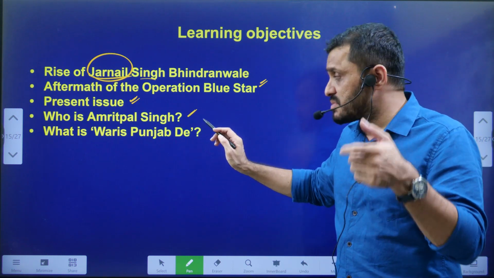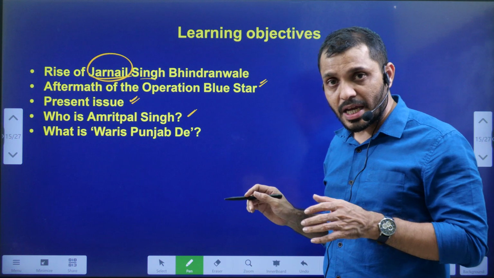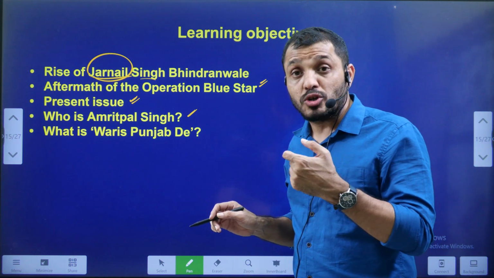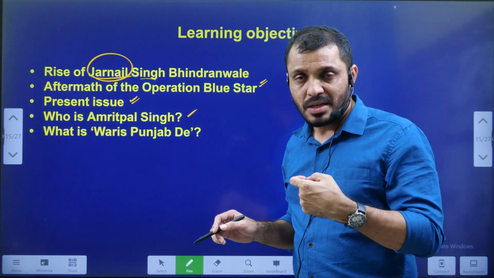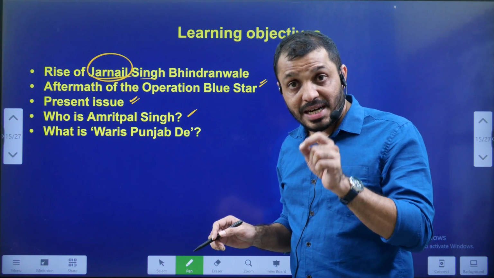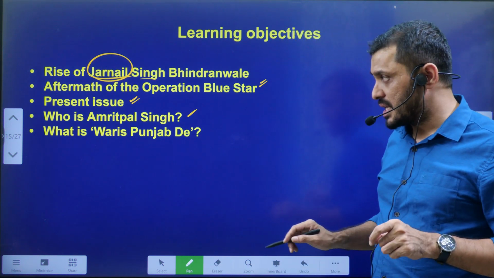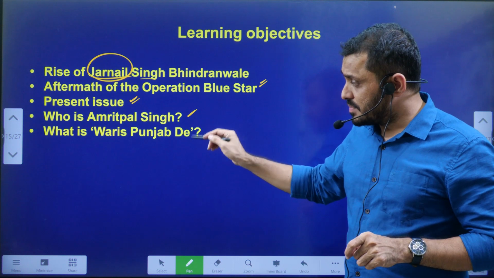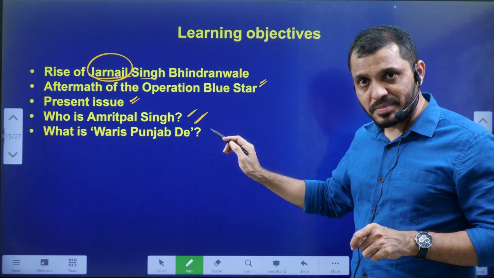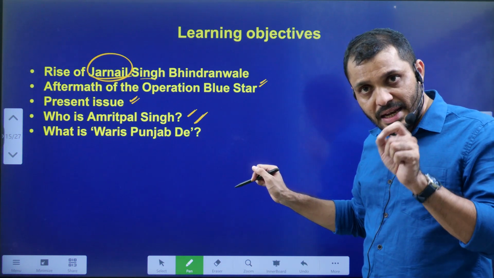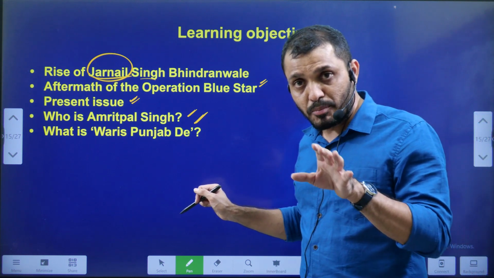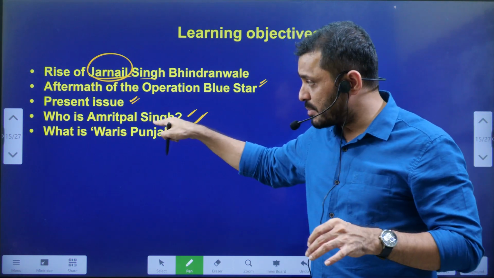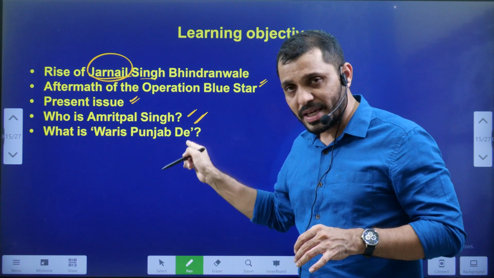He described himself as Jarnail Bhindranwale 2.0, and he tried to revive the Khalistani movement. Recently, the Indian government claimed that they arrested Amritpal Singh. Previously, Waris Punjab De used to be led by one actor-turned-politician. After his death, Amritpal Singh led Waris Punjab De.